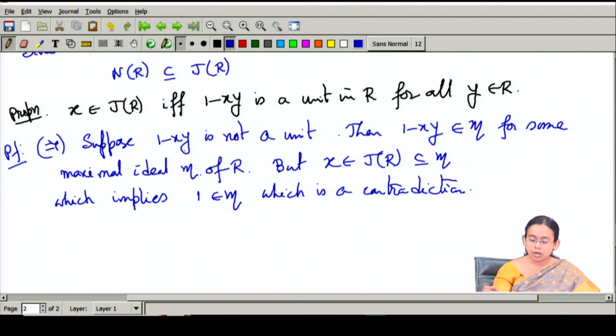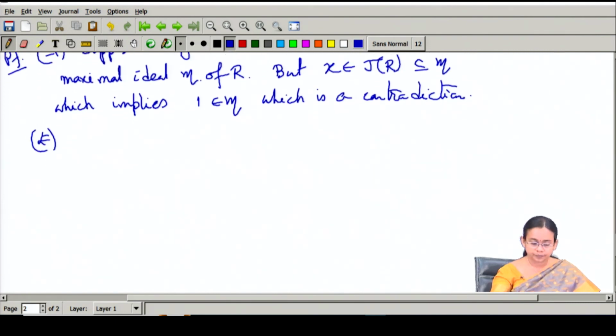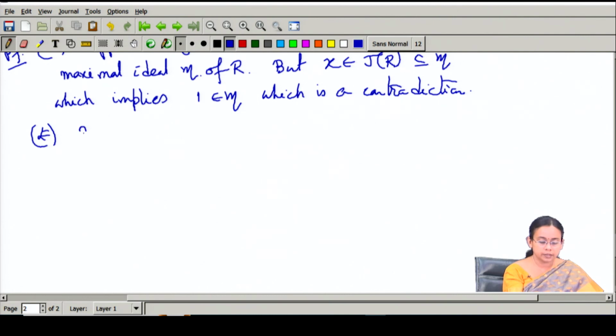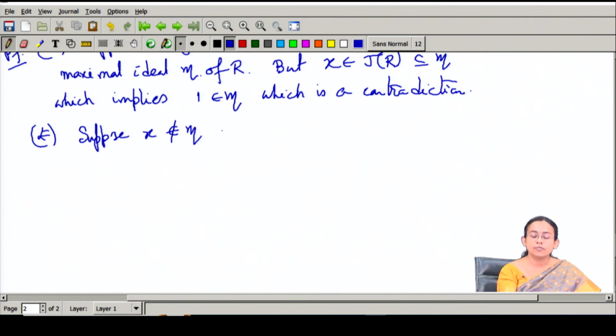Now, we will prove the converse part. Suppose that x does not belong to M for some maximal ideal M, that means x is not in the Jacobson radical.